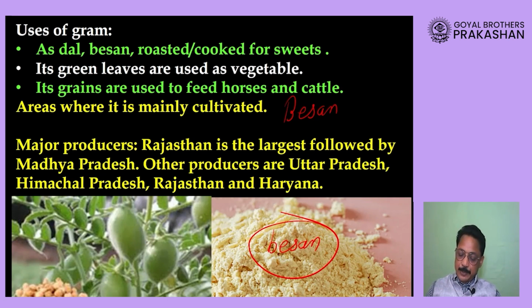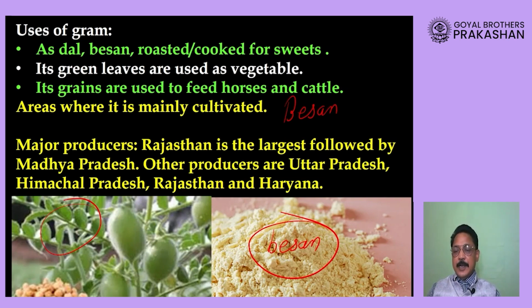Its leaves are consumed directly as a vegetable. Like methi, which is cooked as a food, you can also use it for making a vegetable. I'm talking about the leaves being used as a vegetable straight away. Horses are fed with chanas because they are a very rich source of protein. So muscular growth of horses takes place and they become very, very strong.